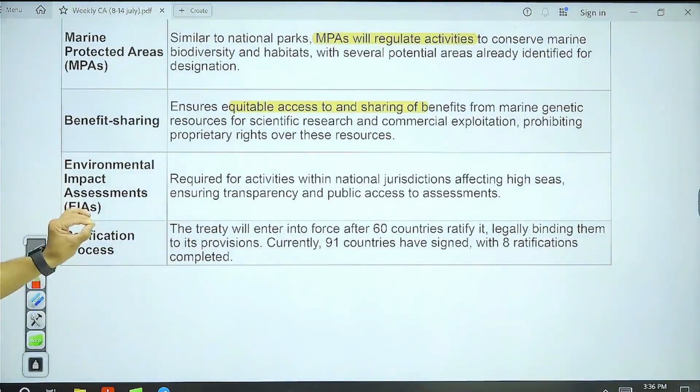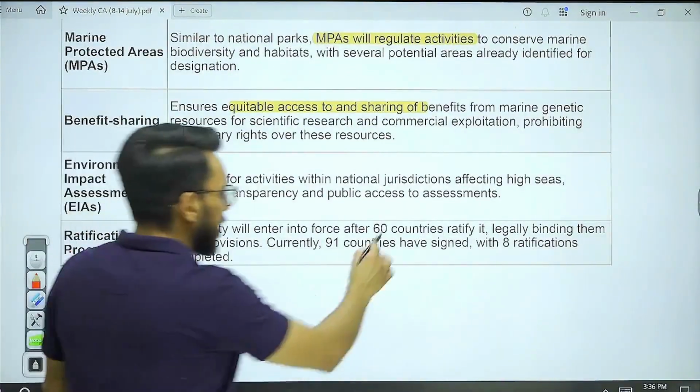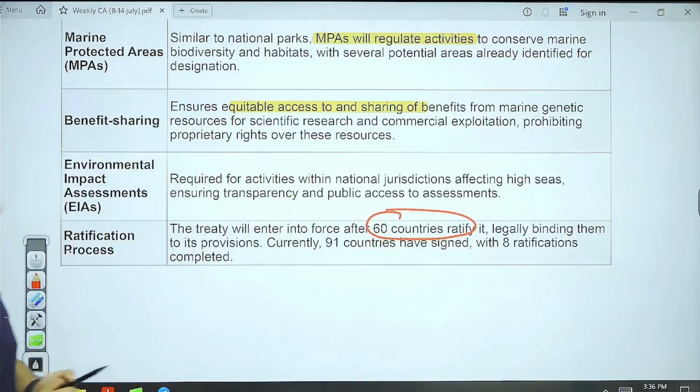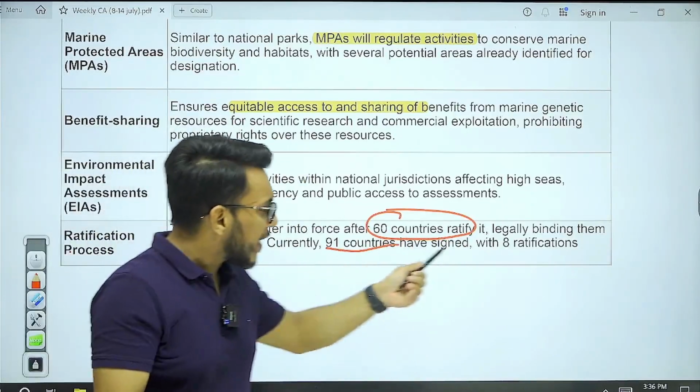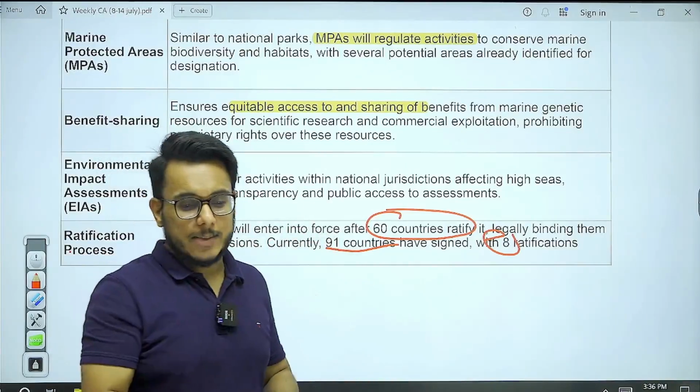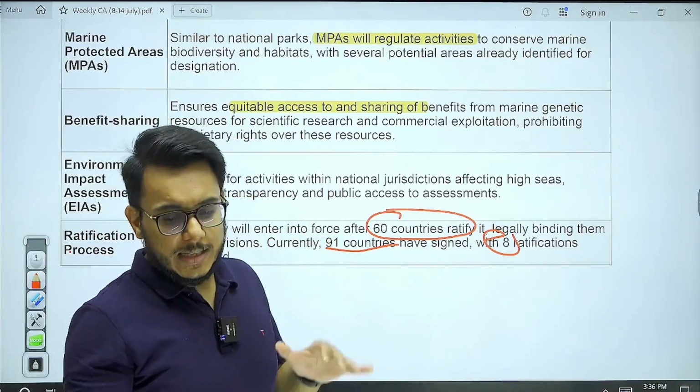Now, for this particular treaty to come into force, 60 countries have to ratify it. Right now, 91 countries have signed, 8 ratifications have happened, and India is about to ratify. So, this is the status that is there.